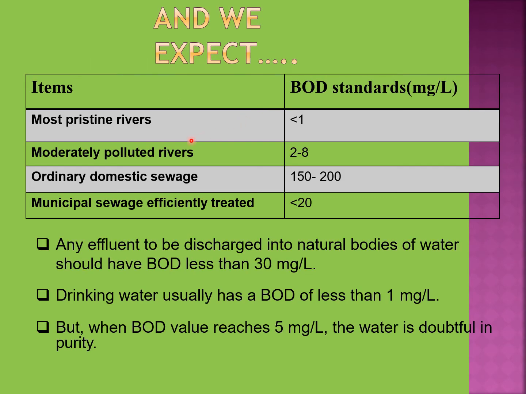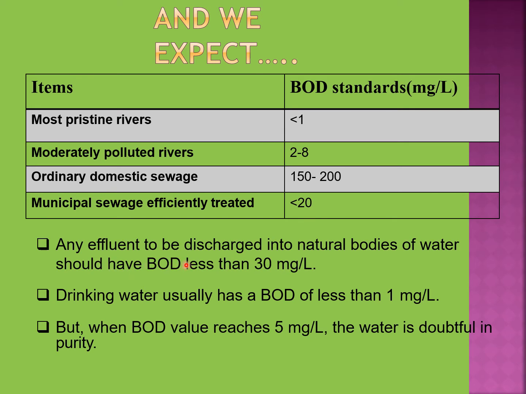In most pristine rivers, the BOD should be less than 1 mg per liter. In moderately polluted rivers, the BOD should be in the range of 2 to 8 mg per liter. In ordinary domestic sewers, the range of BOD should be within 150 to 200 mg per liter. In municipal sewers which are efficiently treated, the BOD should be less than 20 mg per liter.